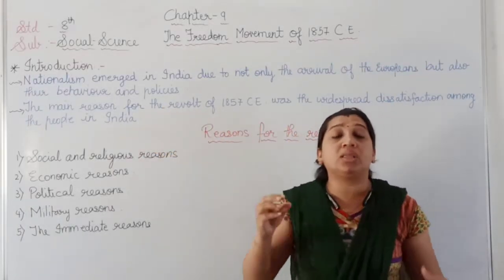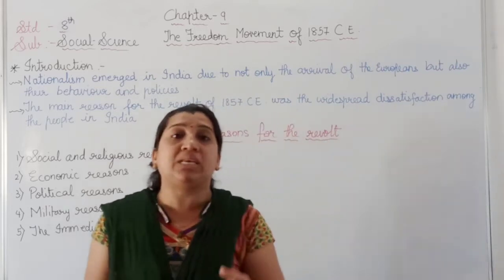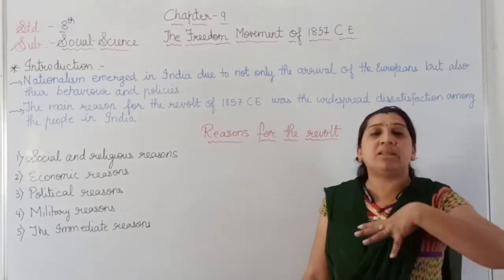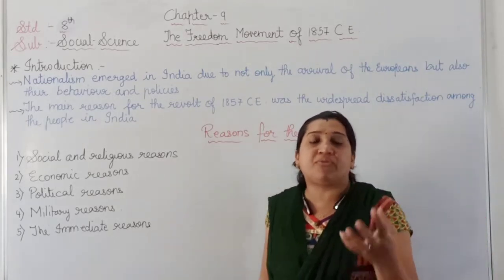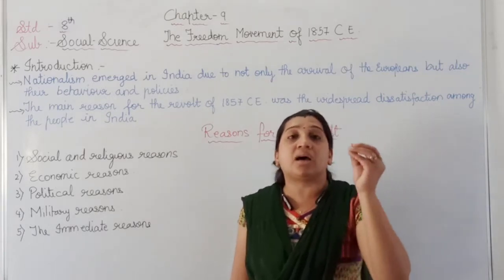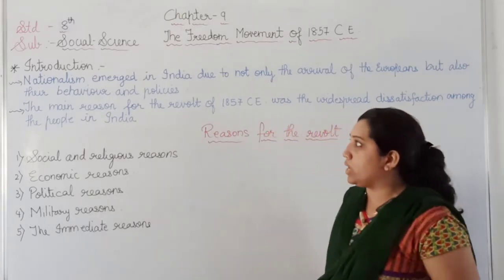Now why did the revolt of 1857 start in our country India? With the different policies and different discoveries started in our country India, nationalism was created.